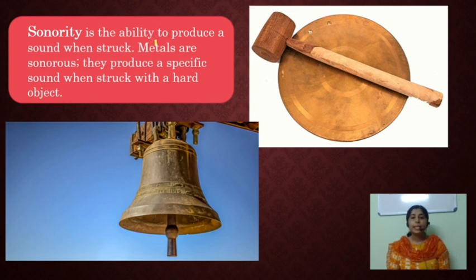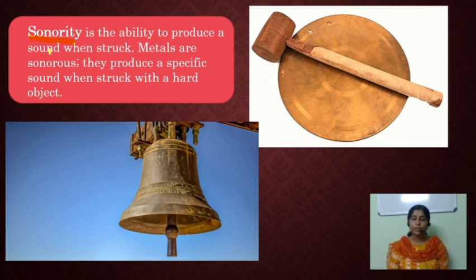The metal has the ability to produce sound when struck, and this is called sonority. What is sonority? Sonority is the ability to produce a sound when struck. The metals are sonorous.